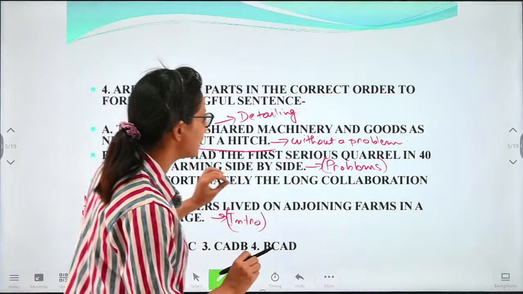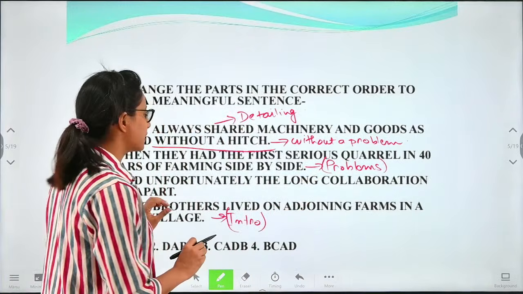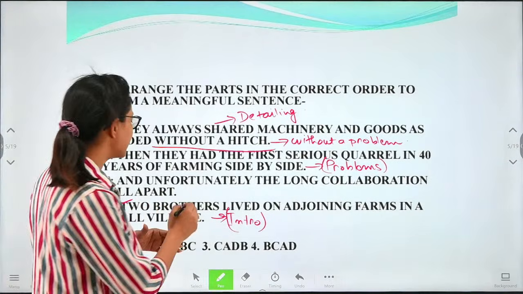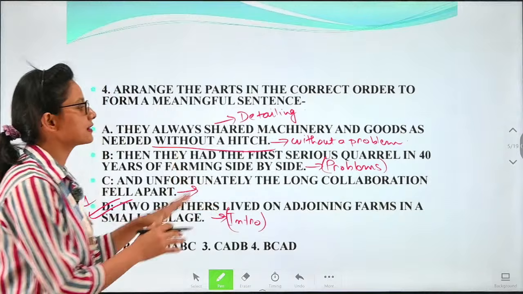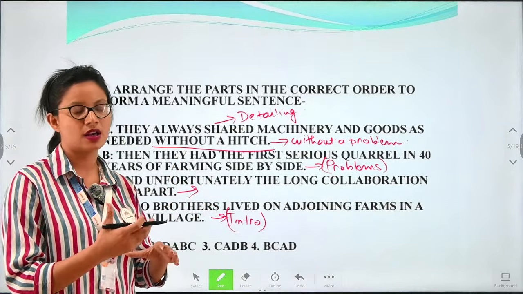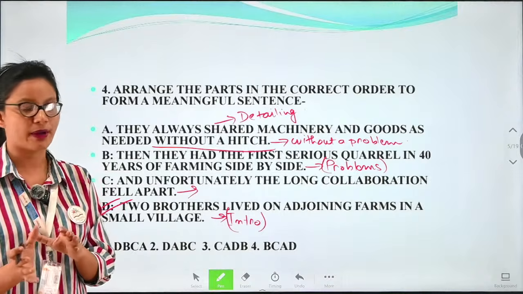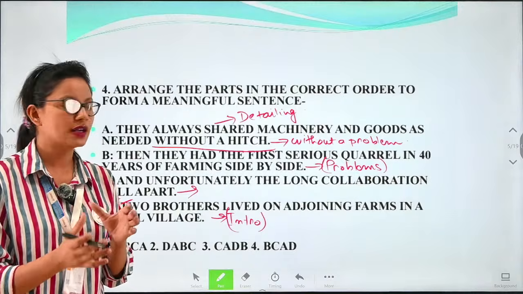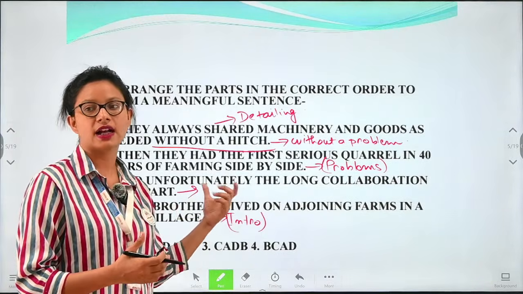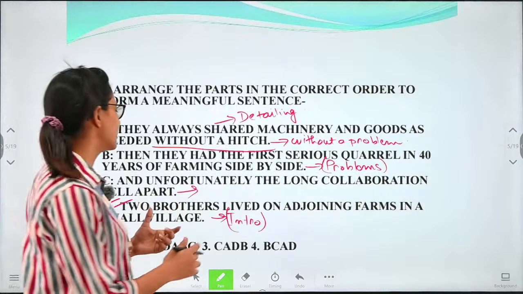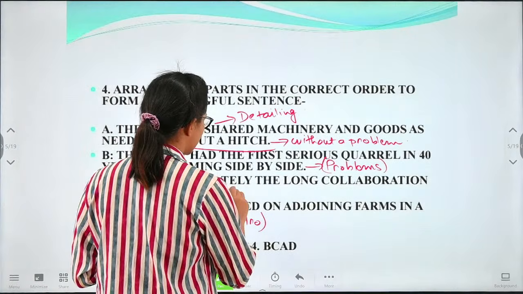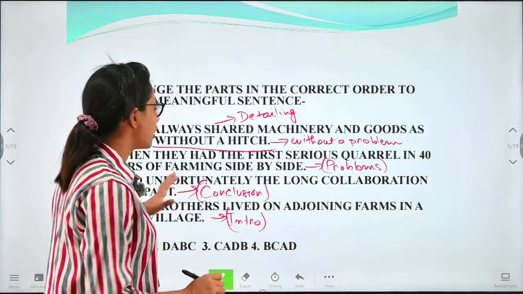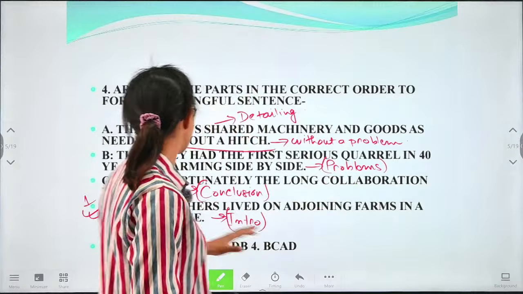"And unfortunately, the long collaboration fell apart." So what does this line give us? Not exactly a solution, but a conclusive line. In this format we are skipping the solution part, and we are considering the conclusive part. So here the conclusion has come as, "and unfortunately the long collaboration fell apart."